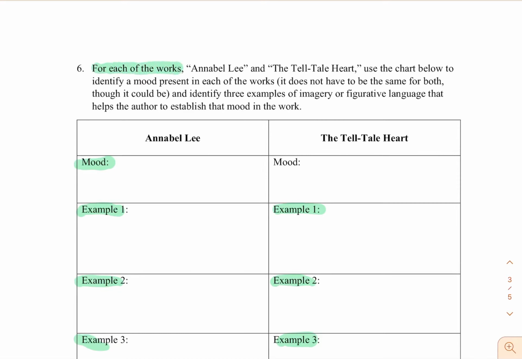6, for each of the works, Annabel Lee and The Telltale Heart, use the chart below to identify a mood present in each of the works. It does not have to be the same for both, though it can be. And identify 3 examples of imagery or figurative language that help the author to establish that mood in the work. Annabel Lee, The Telltale Heart. Mood, example 1, 2, and 3. The mood, example 1, 2, and 3.